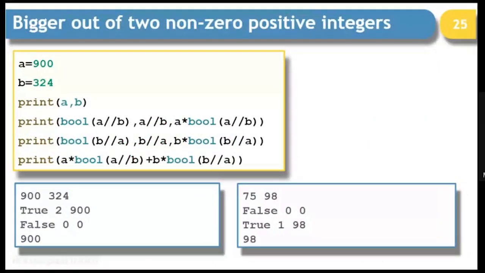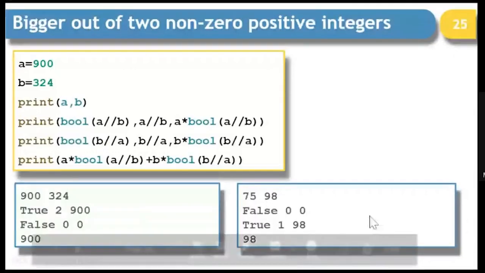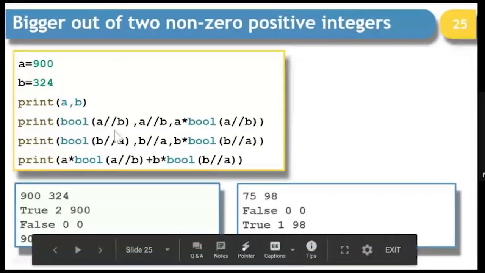Now, this is one very interesting problem. You can see we have two numbers. Let's assume 900 and 324 in the first example, and we want to find out the bigger of the two without using an if statement. So first of all, if I simply say bool of A integer division B, it is going to be true,